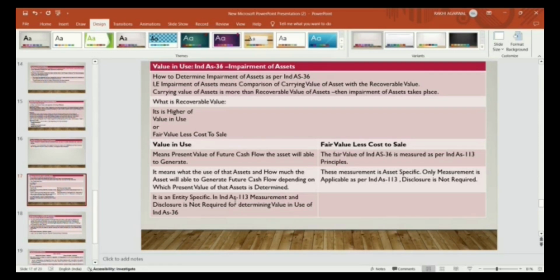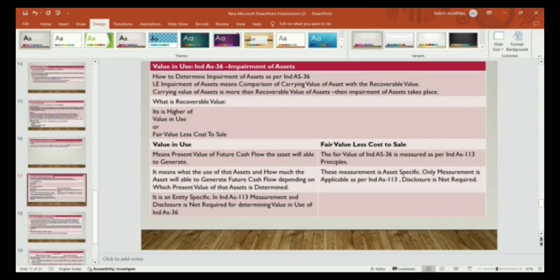What was the use of that asset and how much cash flow the asset is capable of generating, depending on which the present value of that asset is to be recognized.